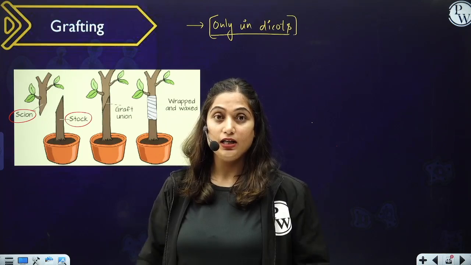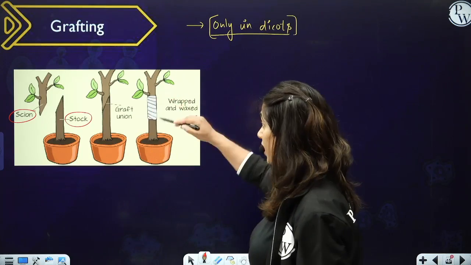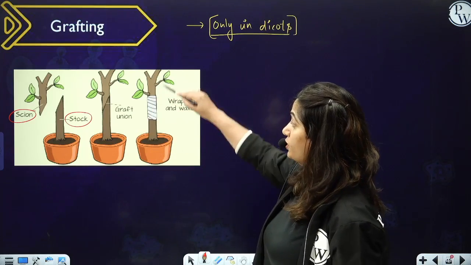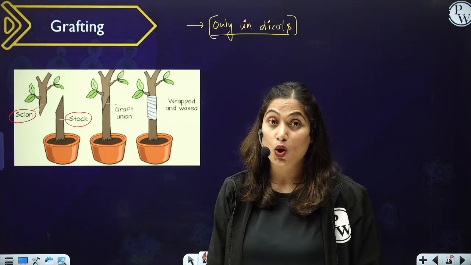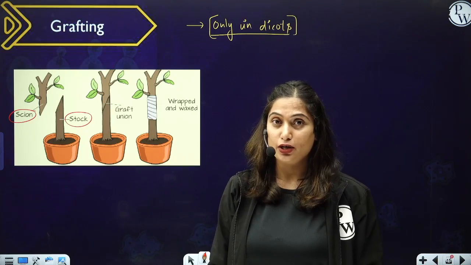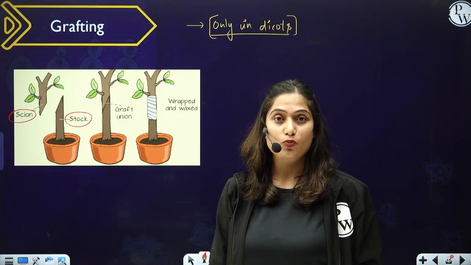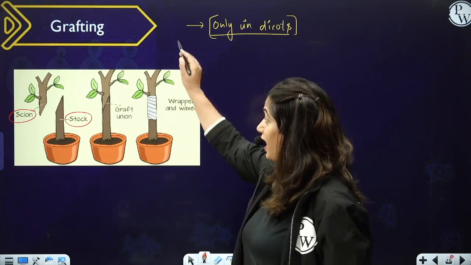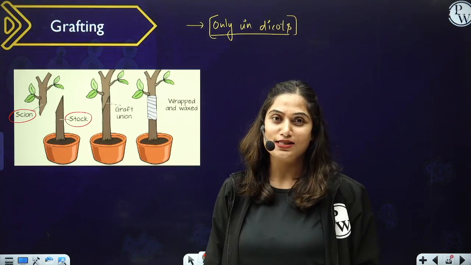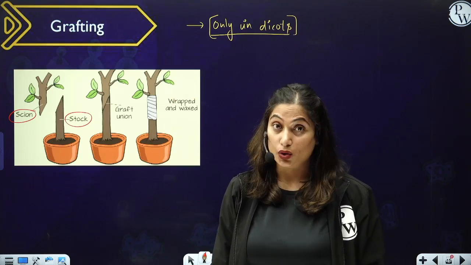So ultimately the composite plant which will be formed after grafting will have the characters of the scion. It will not have the characters of the stock because we are exploiting only the root system of the stock, but the composite plant formed after grafting will have all the desirable characters of the scion.